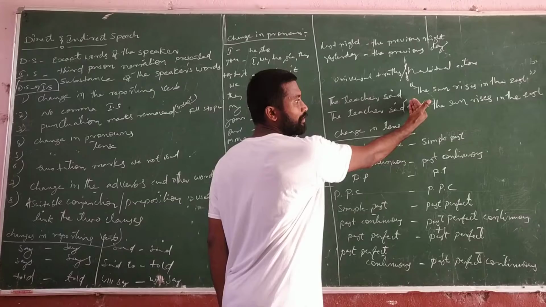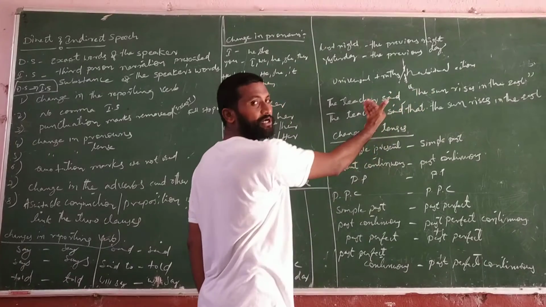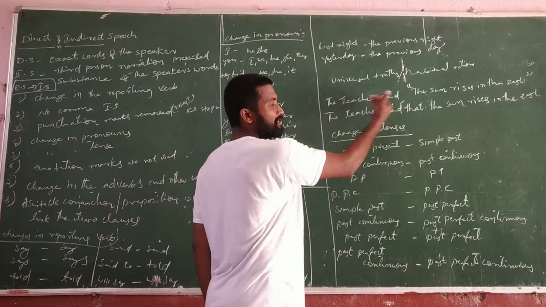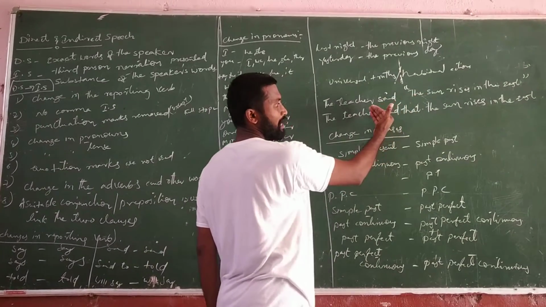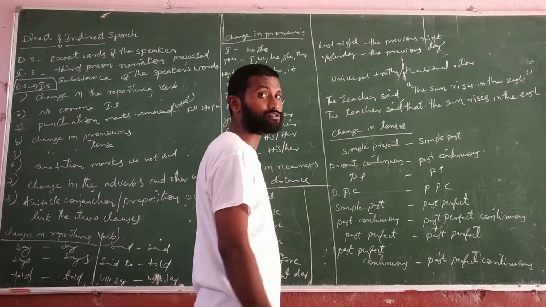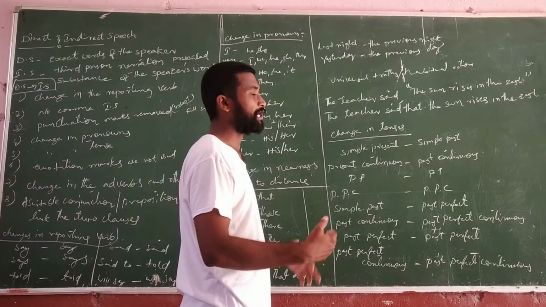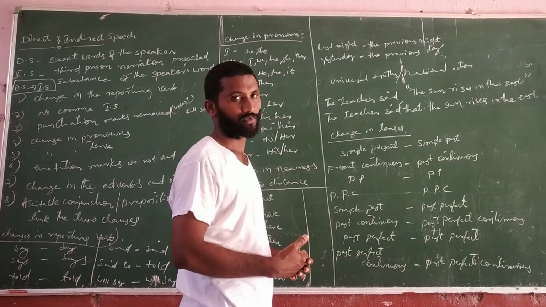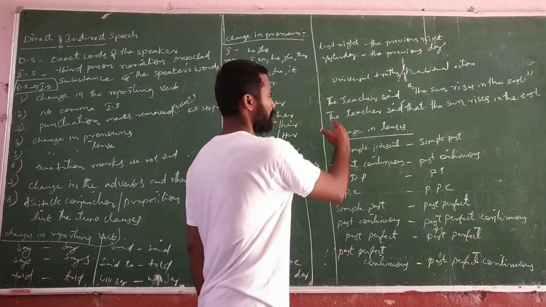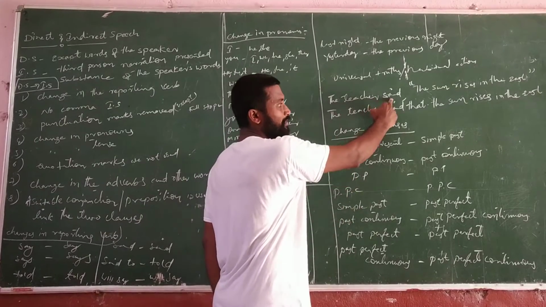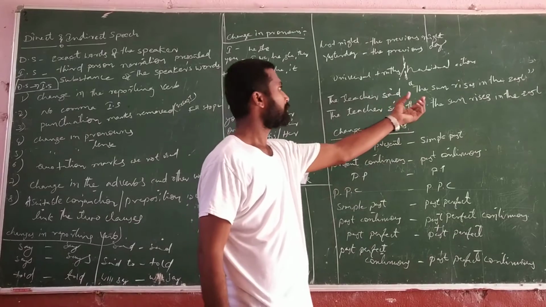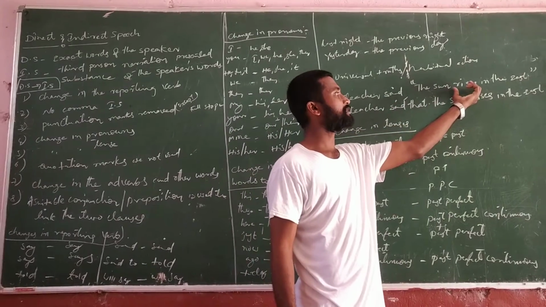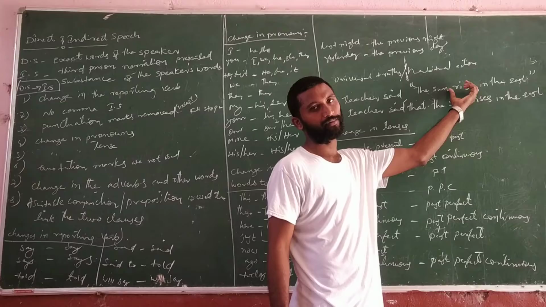This reporting verb is present before the inverted commas. Whatever is present before the inverted commas, even pronouns, won't change, but the reporting verb will change according to the situation. The teacher said, the sun rises in the east. In direct speech, this habitual and universal action is present within the inverted commas.